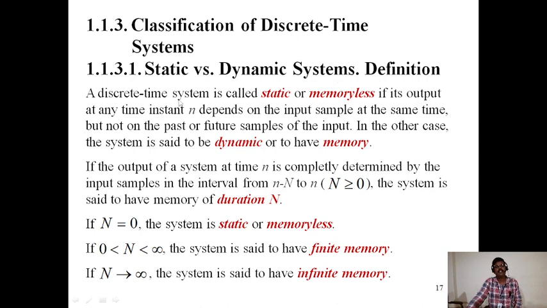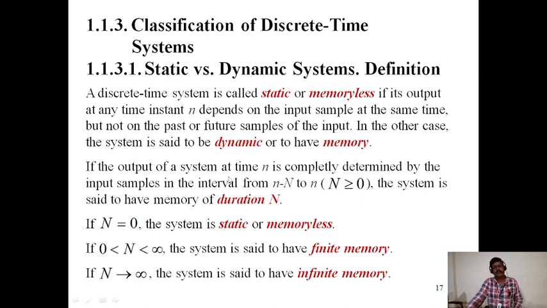Definition: a discrete time system is called static, or it is also known as memoryless, if its output at any time instant n depends on the input sample at the same time, but not on the past or future samples of the input. In the other case, the system is said to be dynamic or to have memory. Memoryless is the static system. Dynamic system is the memory system.